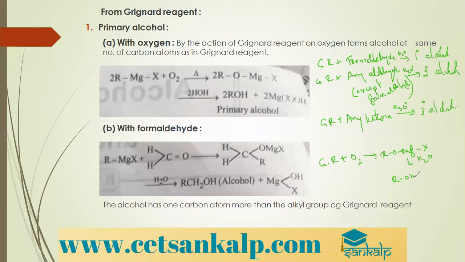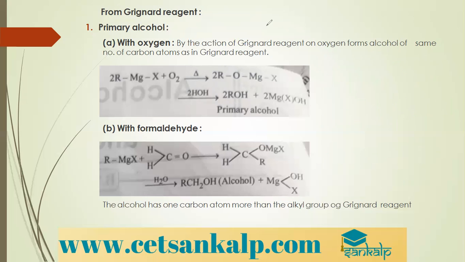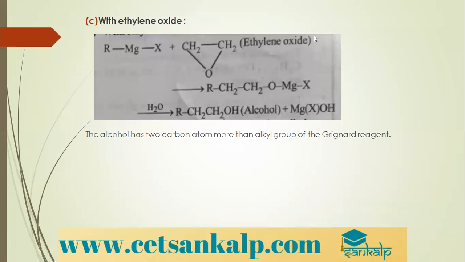So these are the reactions with Grignard's reagent for preparation of alcohols. Next, with ethylene oxide. Ethylene oxide is an ether, a cyclic ether. So when Grignard's reagent is treated with ethylene oxide, the ring opens up. And then followed by hydrolysis, we get alcohol.